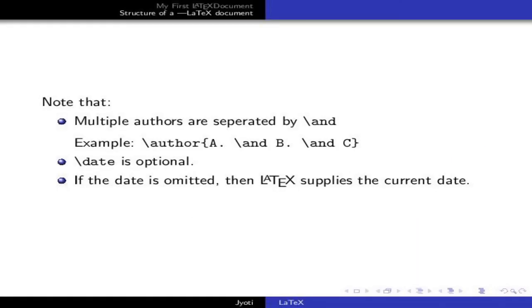A few things to note. We can mention multiple authors by separating them by \and. \date is optional, and if the date is omitted, then LaTeX applies the current date. So now you can generate a small LaTeX document. Thank you.